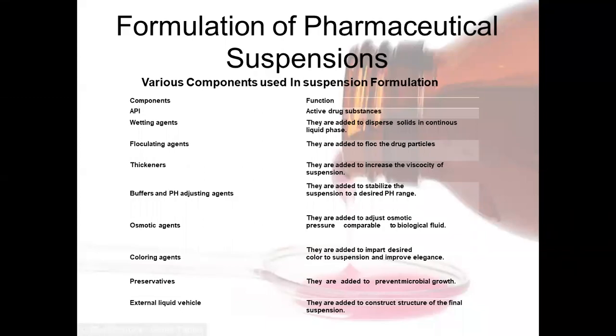The various components which are used in suspension formulations, I have already told in the last class. The APIs, the raw drugs or other active pharmaceutical ingredients, which are the active drug substances used for the dosage forms. Next are weighting agents, then flocculating agents for preparing the flocculating suspension, thickeners for increasing the viscosity, buffers and pH adjusting agents, osmotic agents, coloring agents, preservatives, and external liquid vehicles.